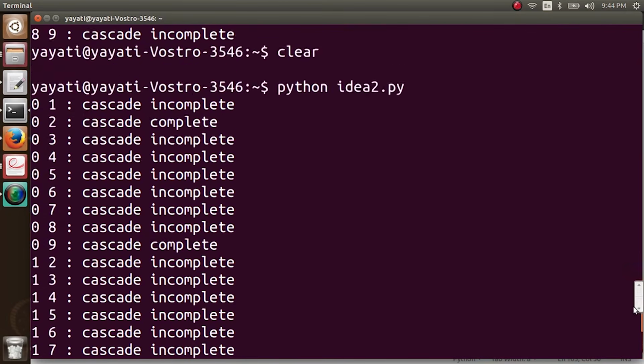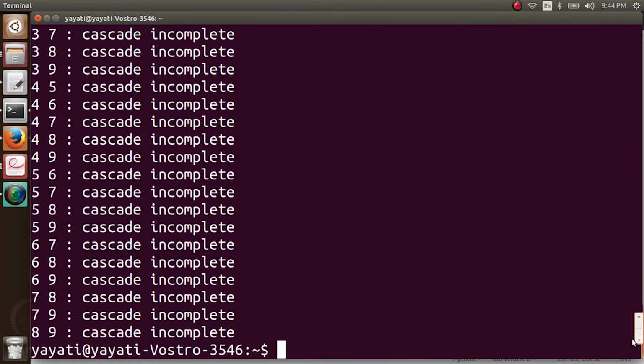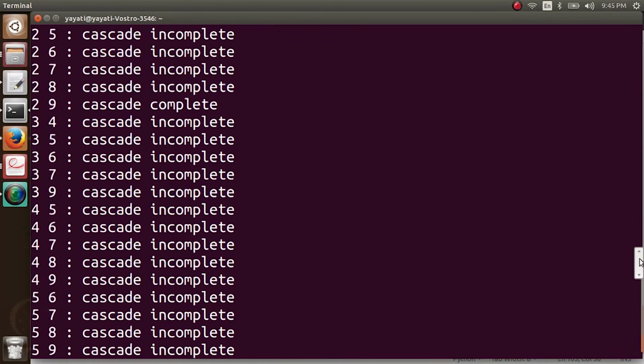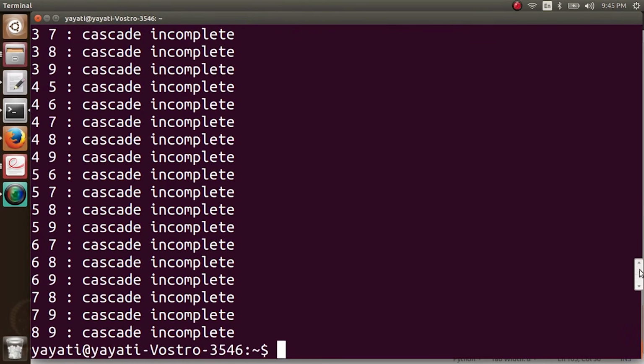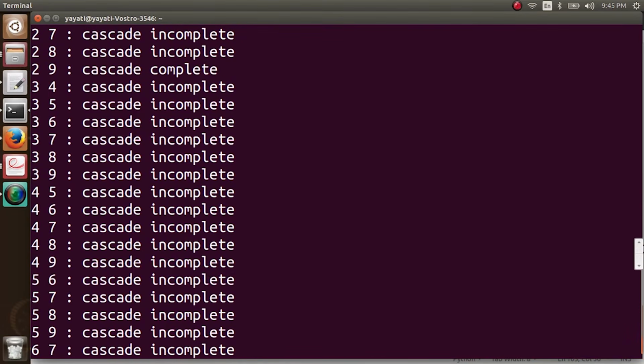Okay, so let's see. This is the result. For all possible sets of nodes, you see here, for most of these sets, the cascade remains incomplete. But there are a few sets here, like 0, 2, and then 0, 9, and then one here, 2, 9. So only these 3 sets result in a complete cascade. All the other sets result in an incomplete cascade. This shows us that yes, there are certain key people, certain key nodes in this network, and if you start your cascade from there, it tends to become a complete cascade. Proving our second idea that yes, there are key people in this network.